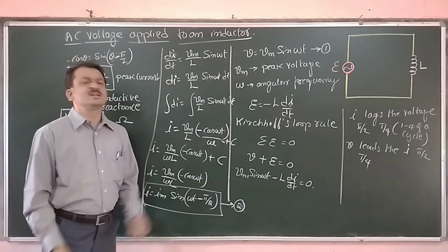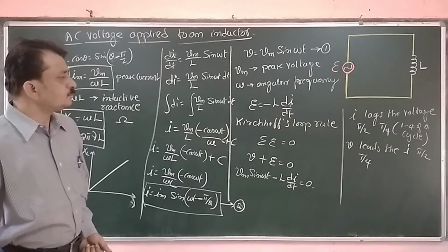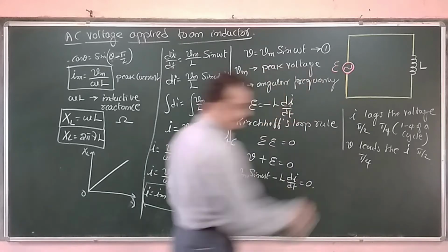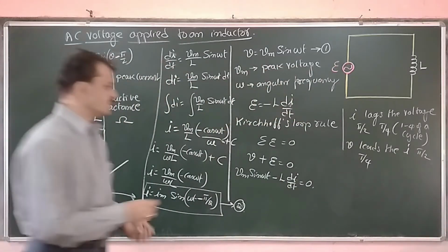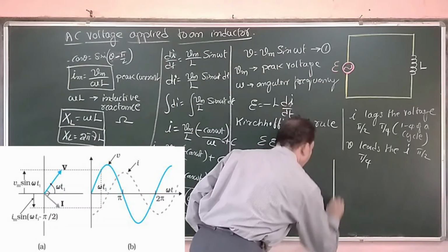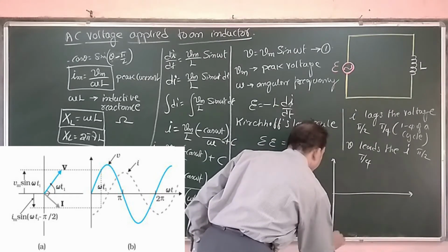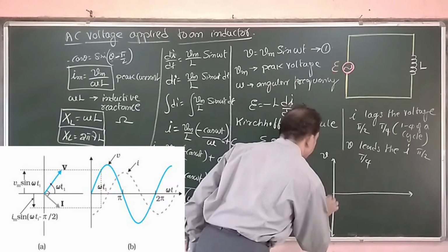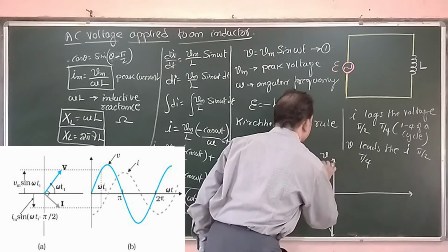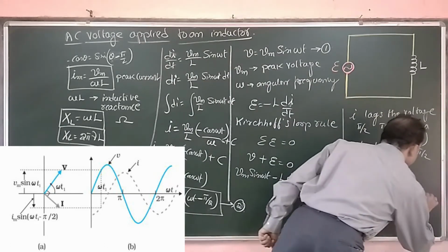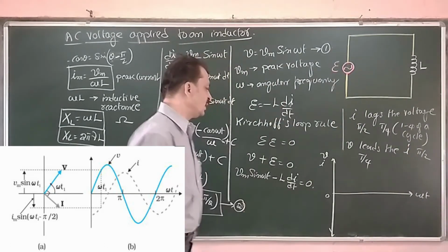Now we will represent it graphically. Now let me write here the graph for voltage and current. On the y-axis we are writing both voltage and current, and on the x-axis we have the omega t term.